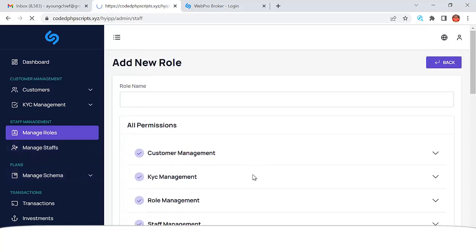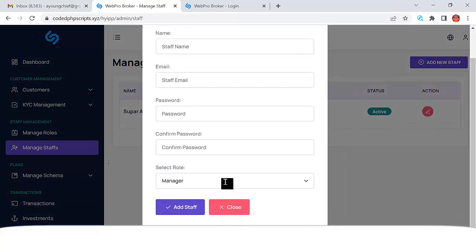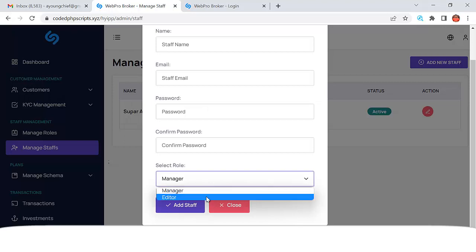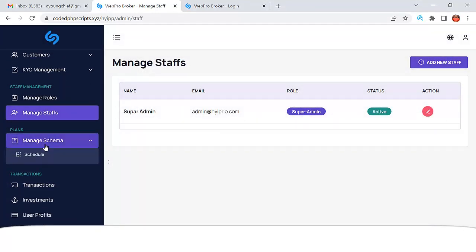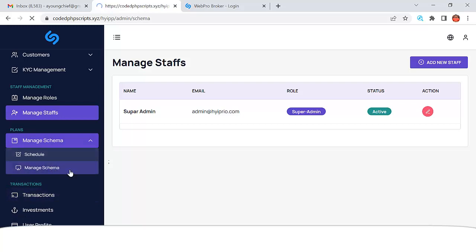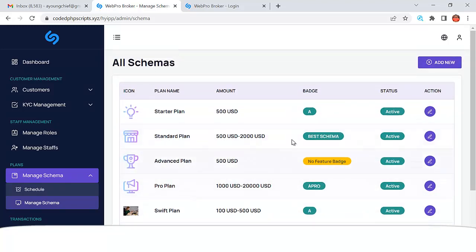And so you can also manage staff, all of the staff you added. You can also come here and add staff and give what you want the staff to do, right? So schema here, like I explained before, is the investment. So you can see the schema. You can add a new investment and you can delete an investment.